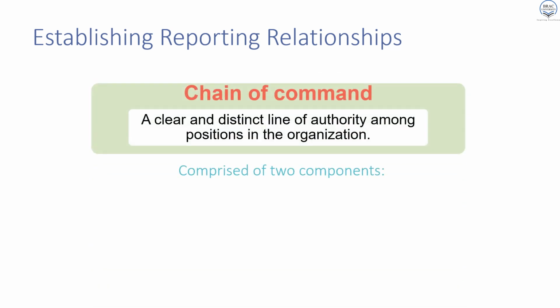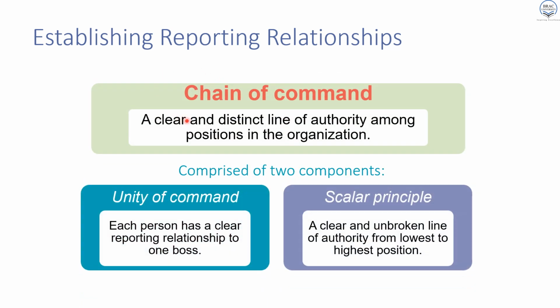So chain of command. What is chain of command? It is the clear and distinct line of authority among the positions of the organization. So a distinct line of authority.